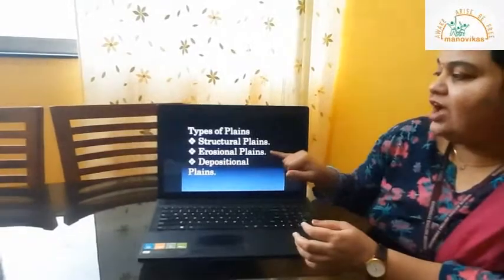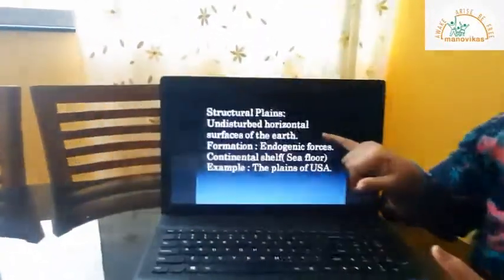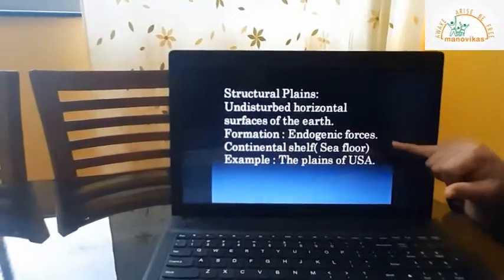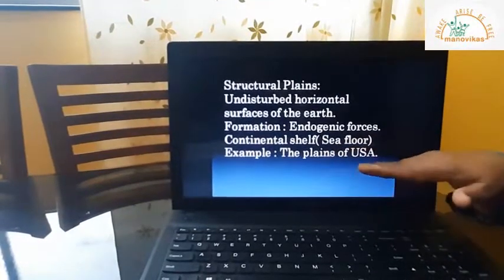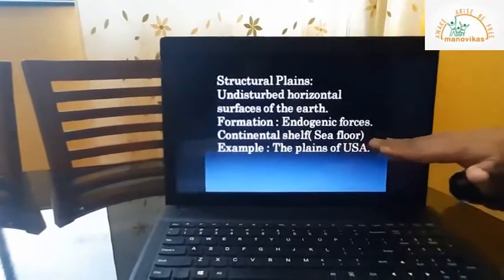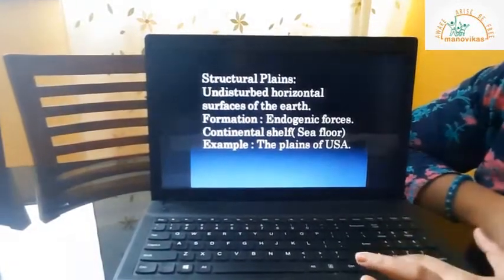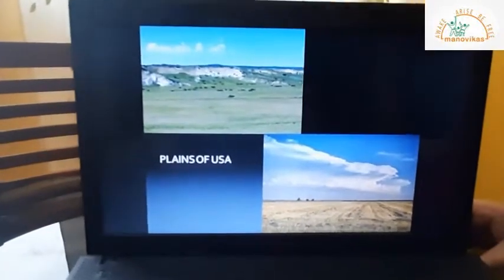Okay. Then we have erosional and depositional, but we'll focus on this first. So as I said, these are undisturbed horizontal surfaces of the earth, and the formation is a result of endogenic forces. Example: the continental shelf rising up from the coastal part of the sea floor, and a very good example of this is the plains of USA. So this is a picture showing the plains of USA.